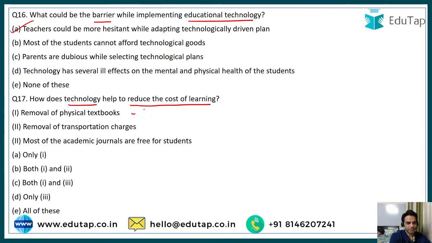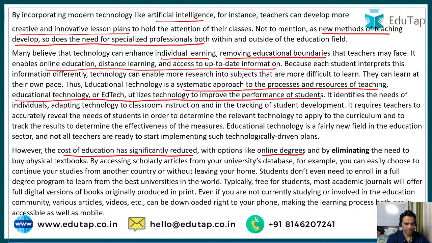Removal of textbooks, that was given. Transportation charges, you don't have to go anywhere, and academic journals are free. That all this was given. I think, yes, in this, look at this second paragraph, guys.